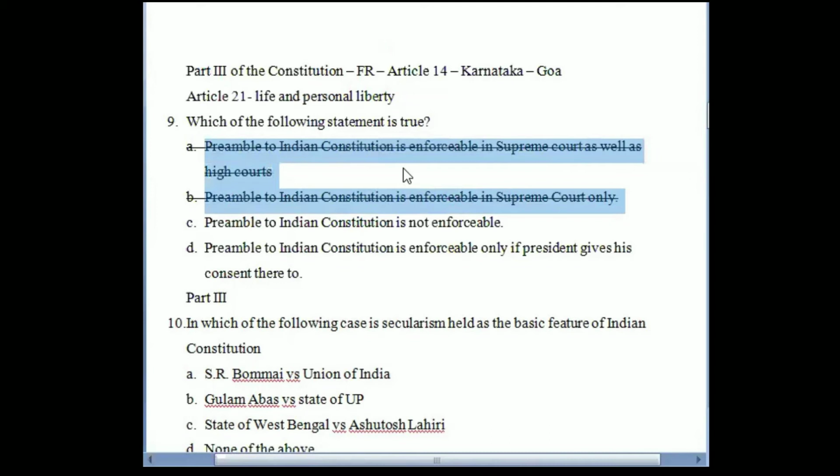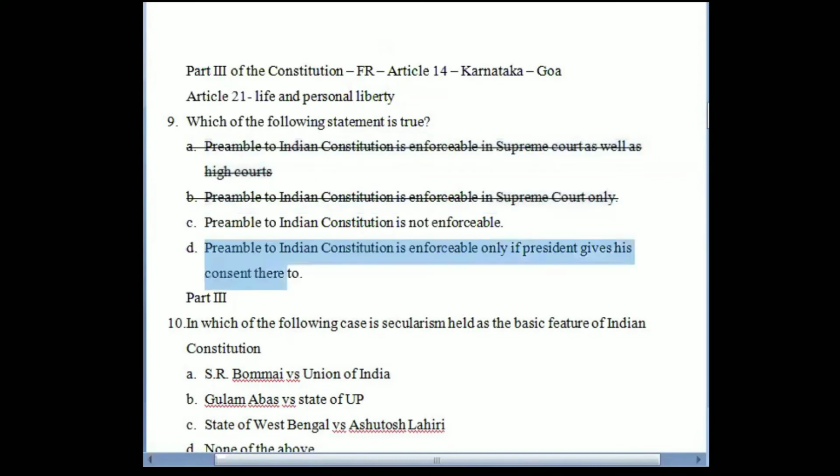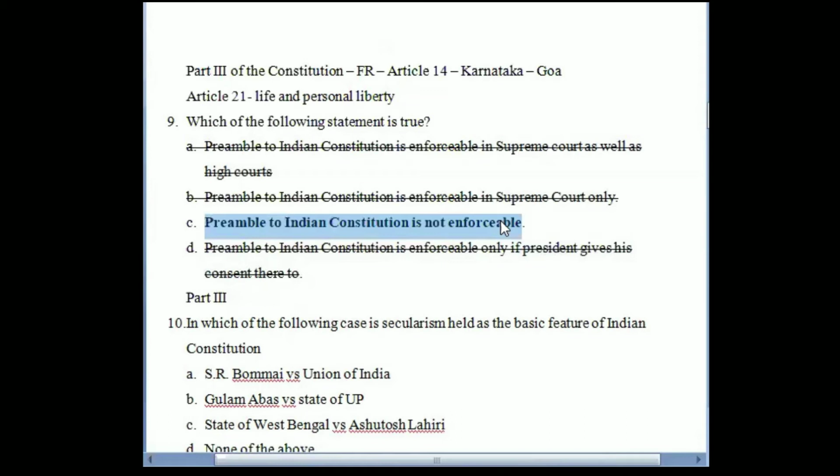We cannot approach to the Supreme Court or High Court, and also we cannot approach to the Supreme Court. Third is preamble to the Constitution is not enforceable. Fourthly, preamble to the Indian Constitution is enforceable only if President gives his consent thereto. So this option is also not correct. What is correct is the third option, that it is not giving us anything, so there is nothing that we can enforce. So preamble to the Constitution of India is not enforceable in any court.